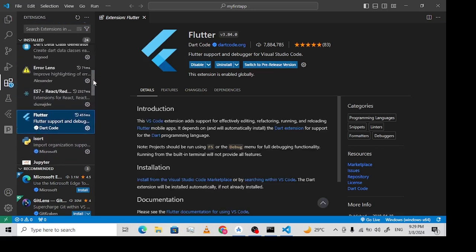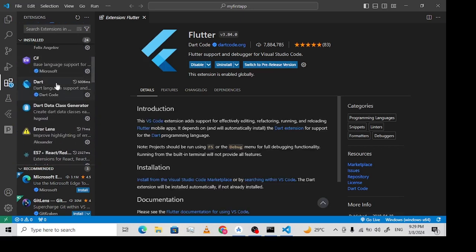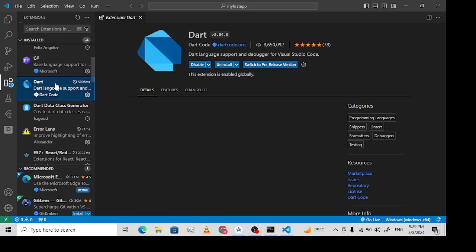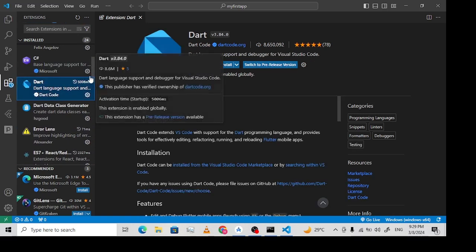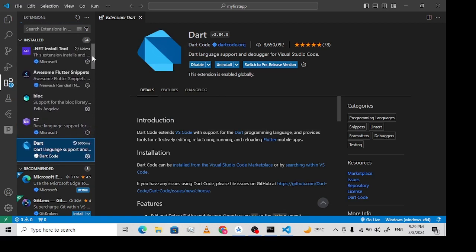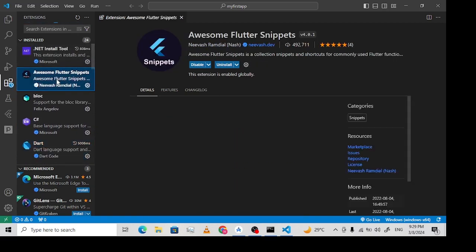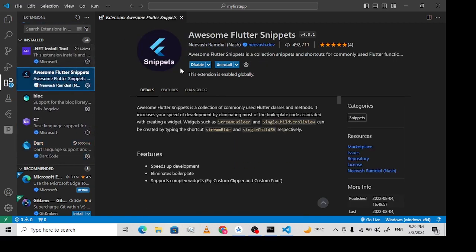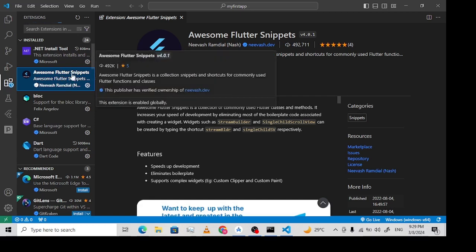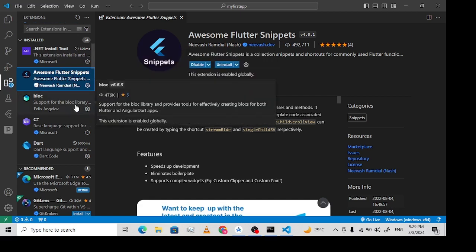After that, we download the Dart extension, and then this Awesome Flutter Snippets. So that will be it for the setup for Flutter on the Windows PC.